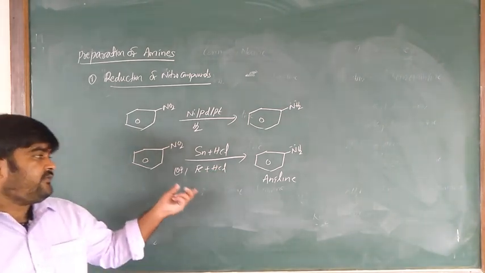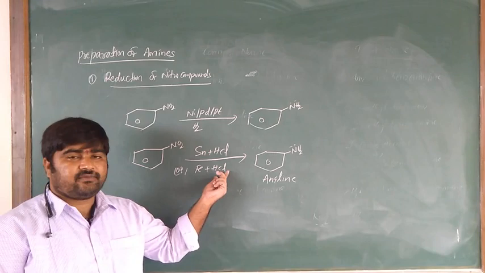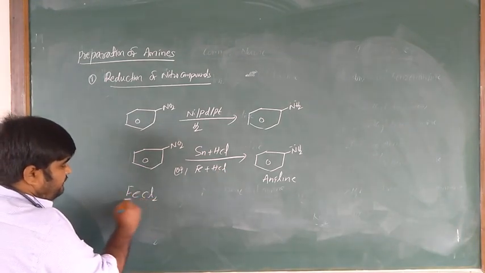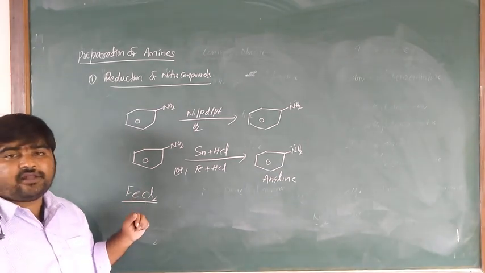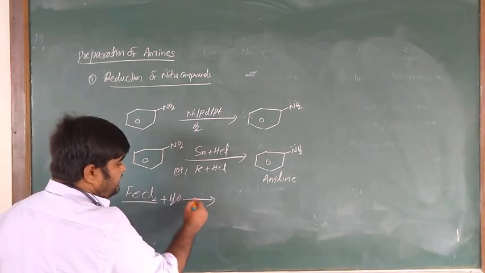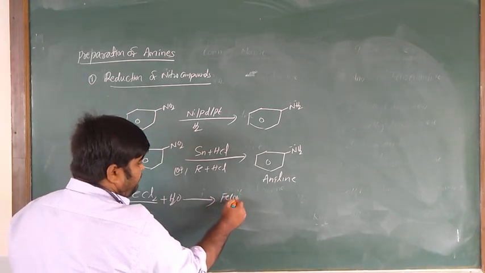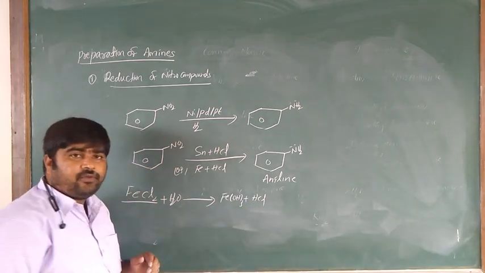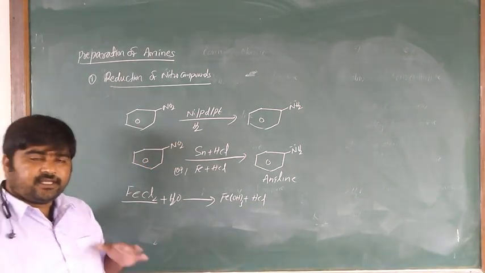Why? Because whenever Fe reacts with HCl to produce FeCl2, ferrous chloride, it gets hydrolysed during the reaction to produce ferric hydroxide plus hydrochloric acid. Hydrochloric acid is very important.